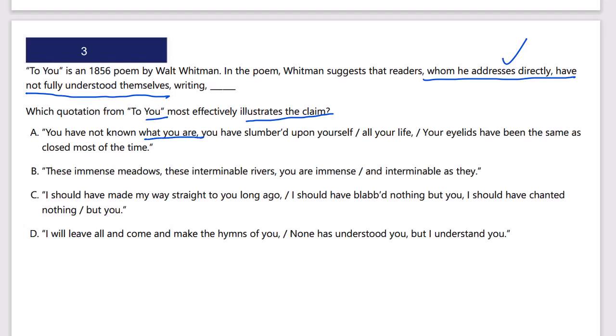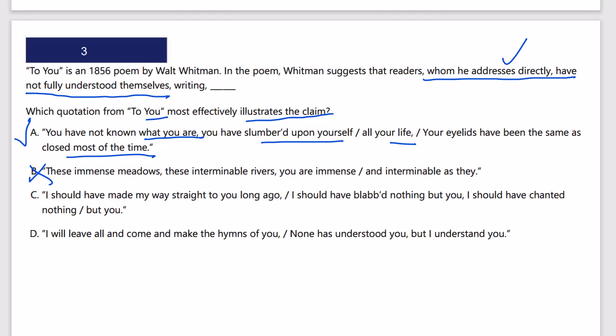Well, that's a pretty good start. You have slumbered upon yourself all your life. Your eyelids have been the same as closed most of the time. That looks pretty good. That's telling people or whoever he's talking to, you don't really understand yourself. Let's just check B, C, and D. These immense meadows, these interminable rivers, you are immense. No, that's not it.